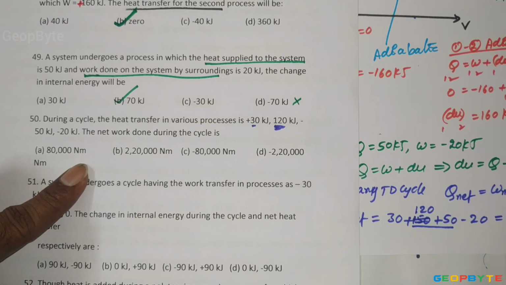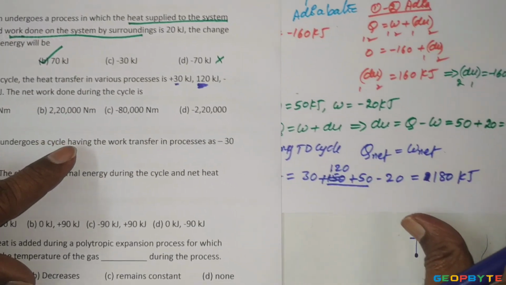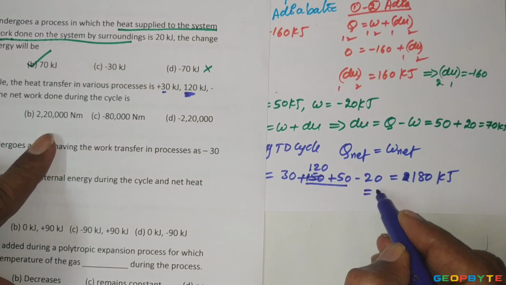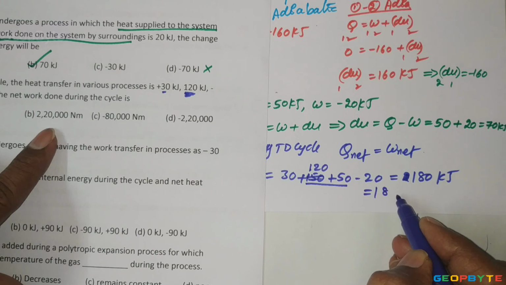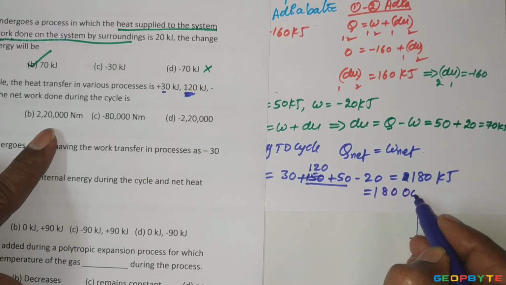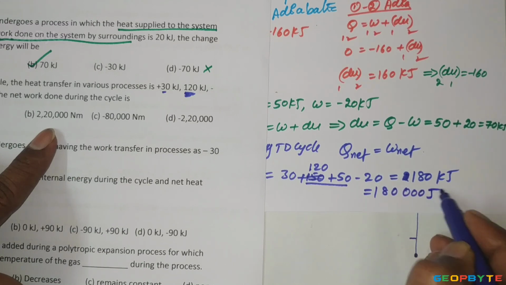It is 180 kilojoules. That 180 kilojoules is equal to 180 joules or newton meter.